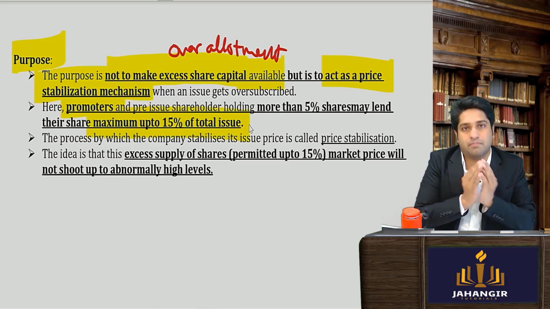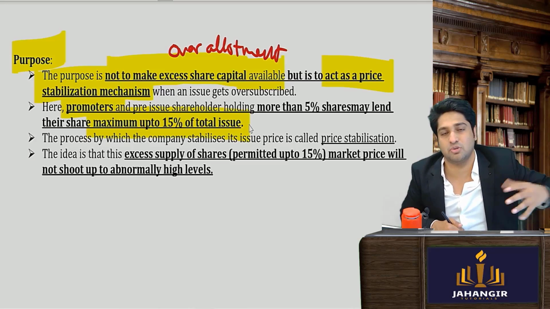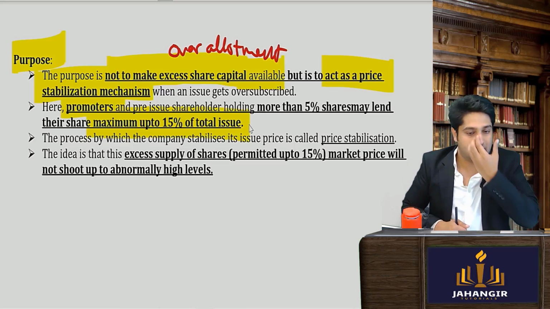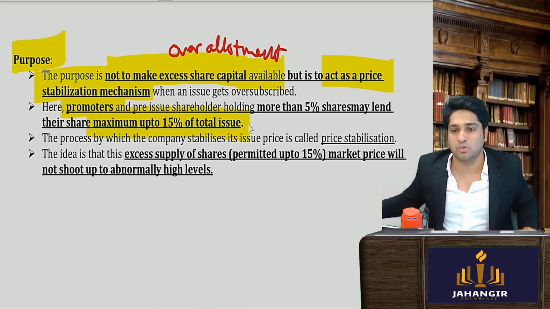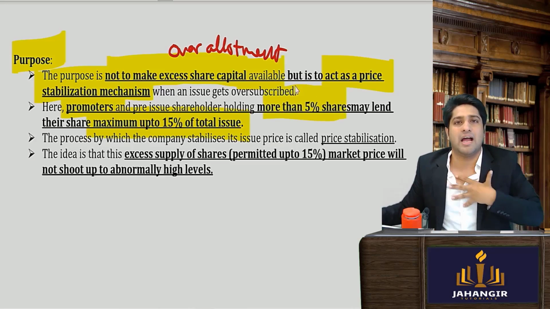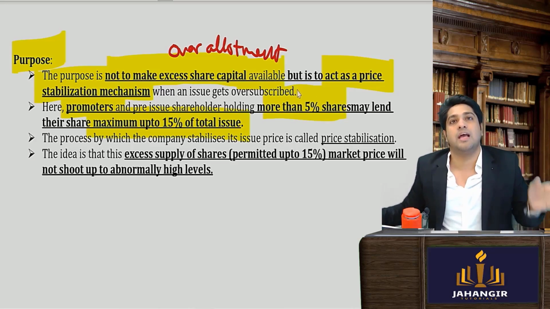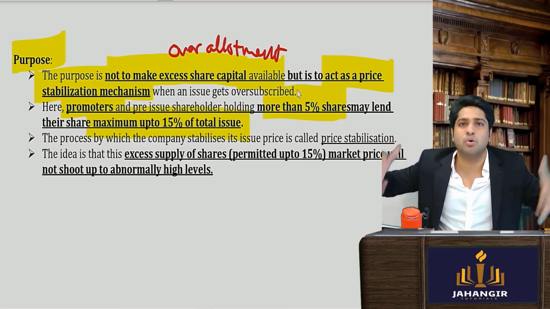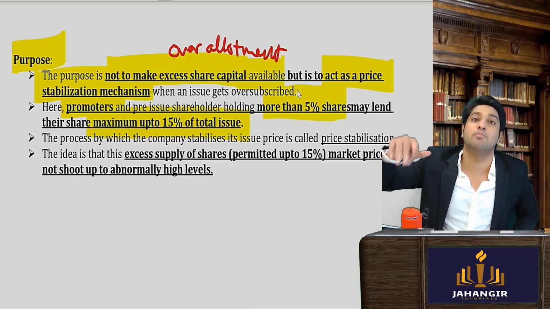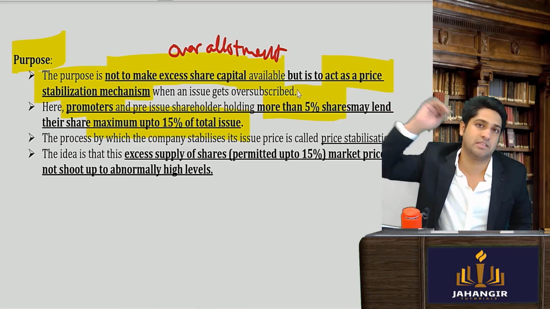Promoters' shares can be borrowed, which will later be returned after the stabilization period is over, up to 15% of the total issue. Now only those promoters can lend who have more than 5% stake. For example, I'm a promoter, I alone have bought 20%, so I am allowed to lend. Let's say there are 5 promoters. Companies can have multiple promoters. So only promoters who have more than 5% can collectively lend up to 15%.